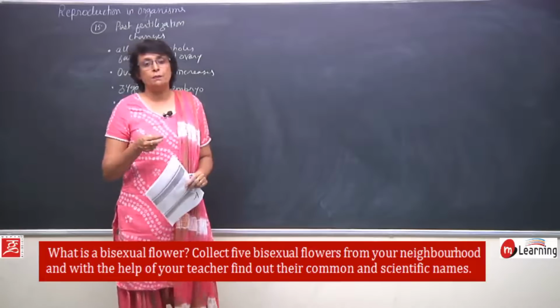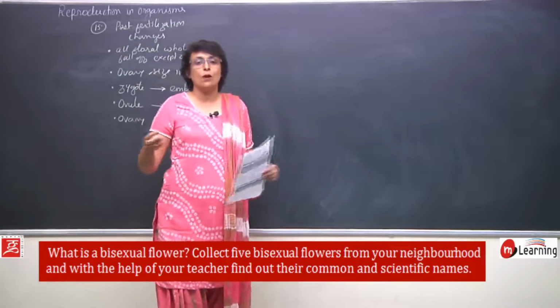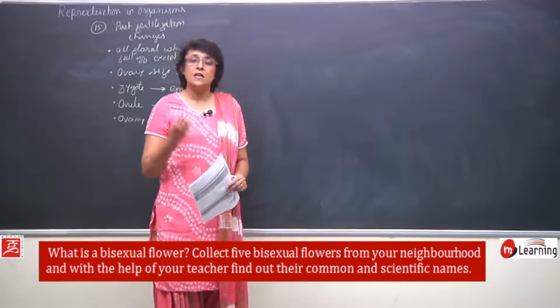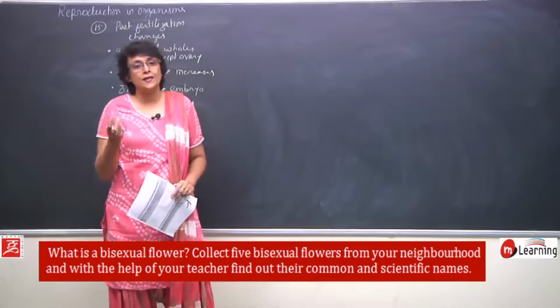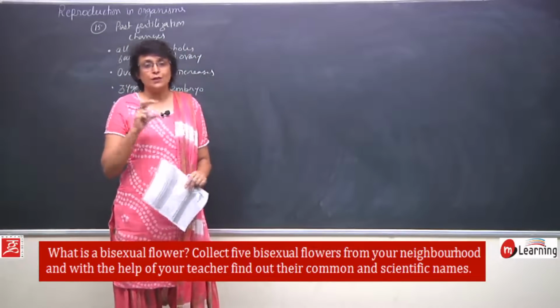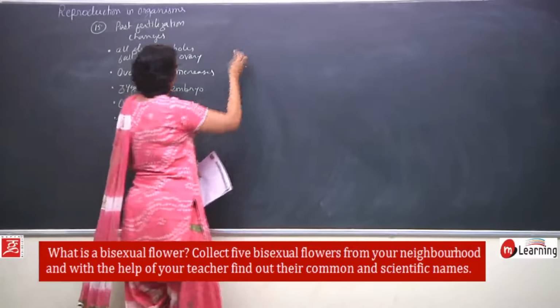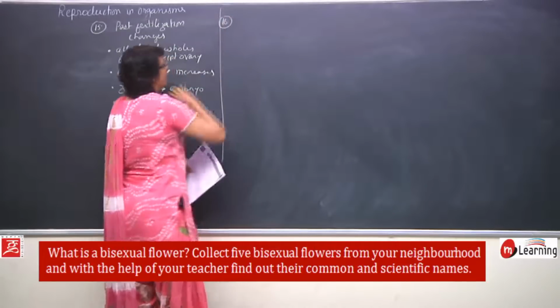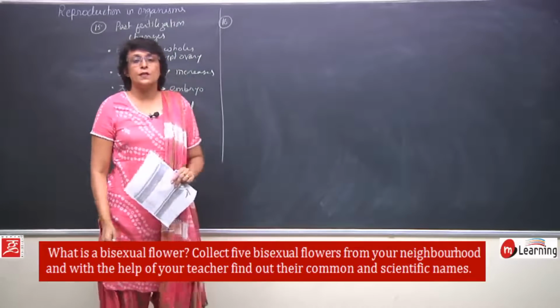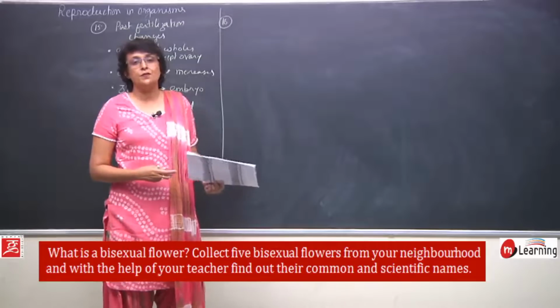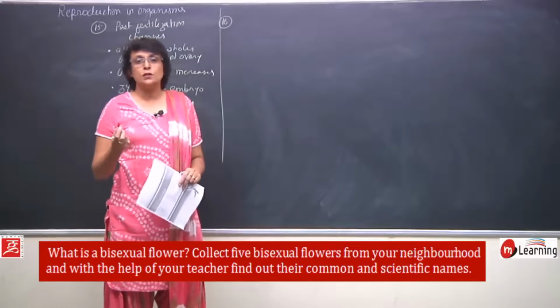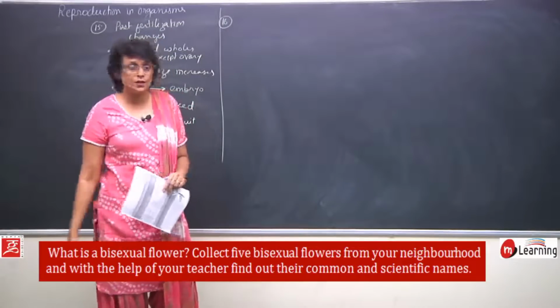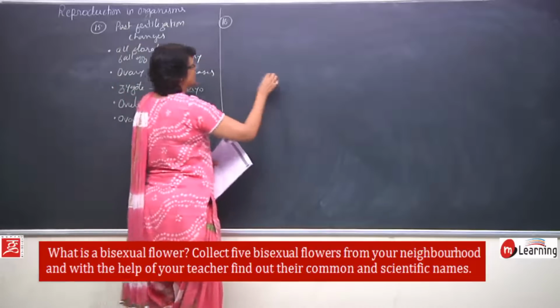Now, just because we cannot just go out together and collect 5 flowers, I am just going to show you one flower and its parts so that you understand the basic structures. This is question number 16. In our vicinity, the most common flower which we find are either roses or China rose, that is hibiscus. So, let us see the China rose one.